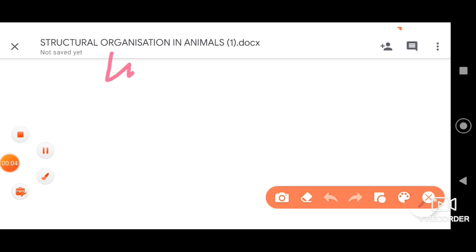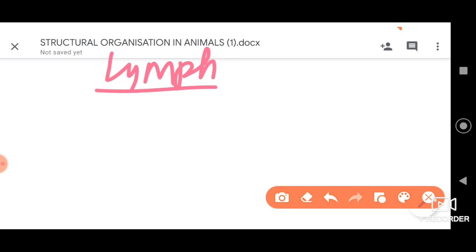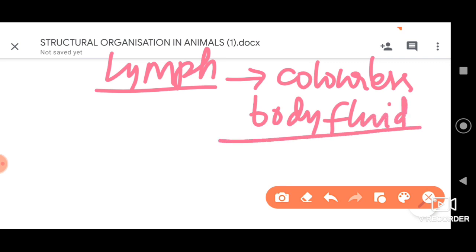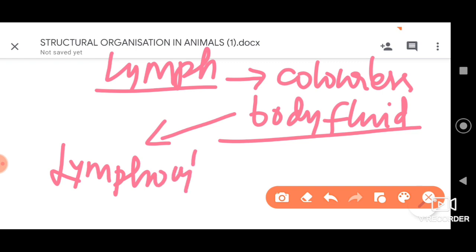Next type of fluid connective tissue we have is lymph. First of all, let me tell you that lymph is considered a colorless body fluid. First important point to remember: this is a colorless body fluid which contains lymphocytes. Lymphocytes are types of WBCs, or leukocytes, right? This is the first point.